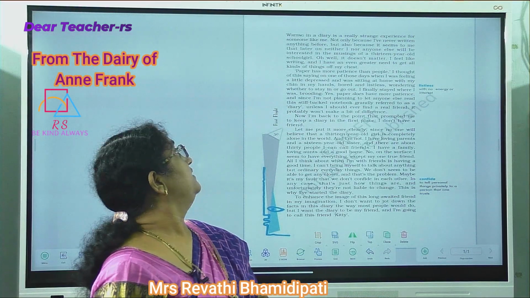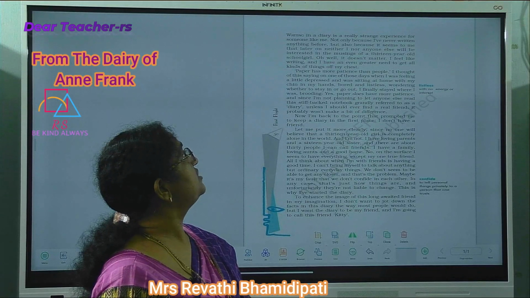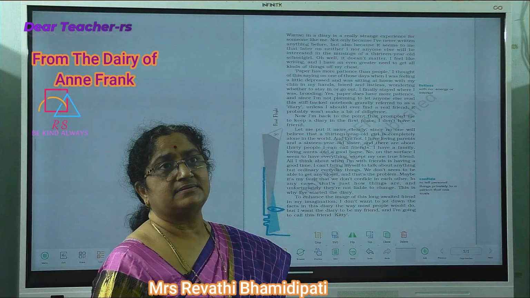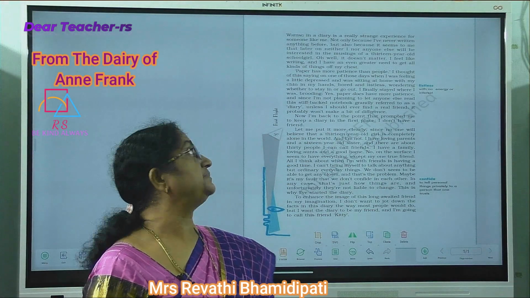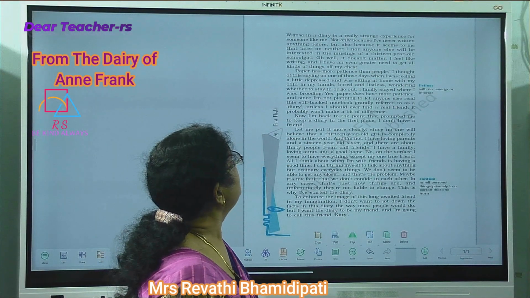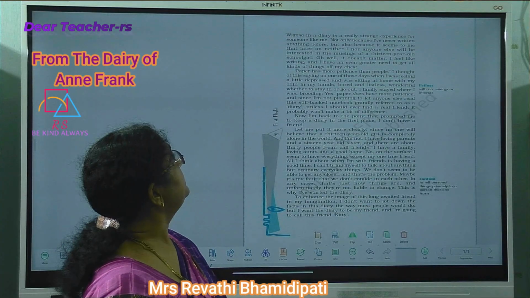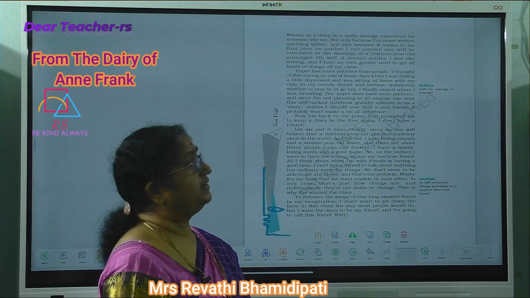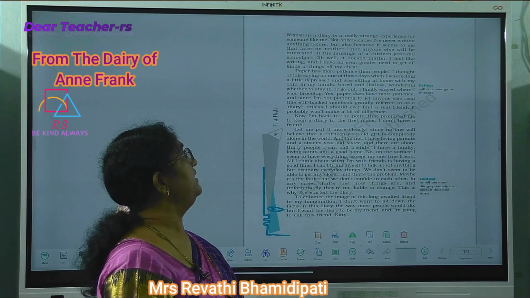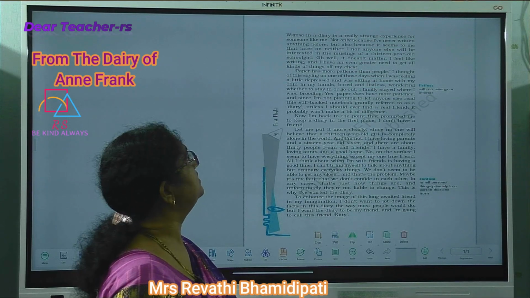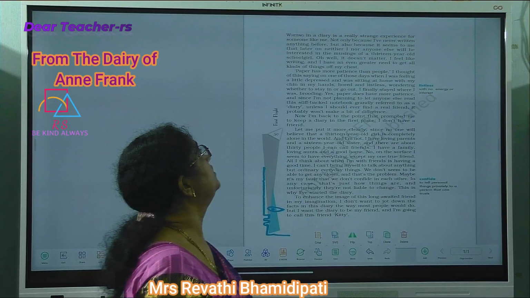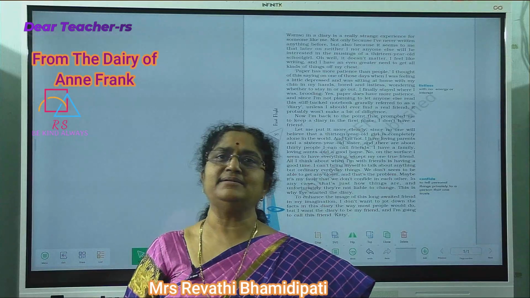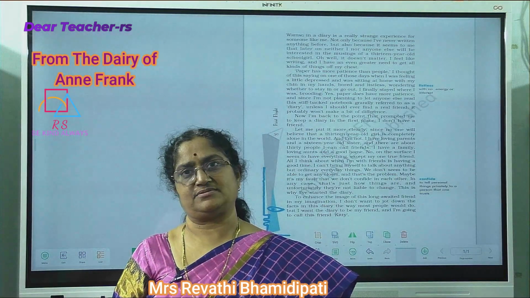Writing in a diary is a really strange experience for someone like me. See the beginning of your excerpt. Not only because I've never written anything before, but also because it seems to me that later on neither I nor anyone else will be interested in the musings of a 13-year-old schoolgirl. So she feels that writing her diary is very strange.